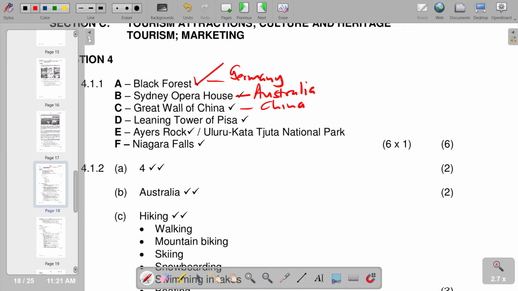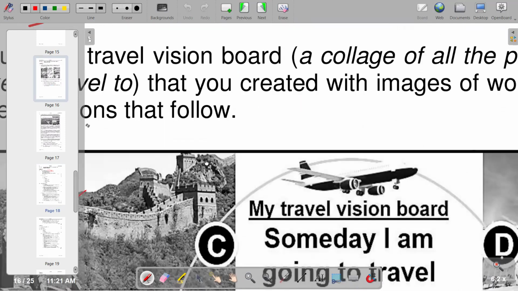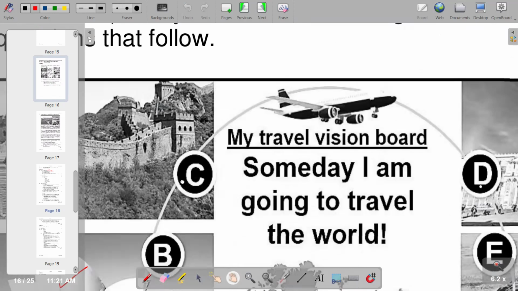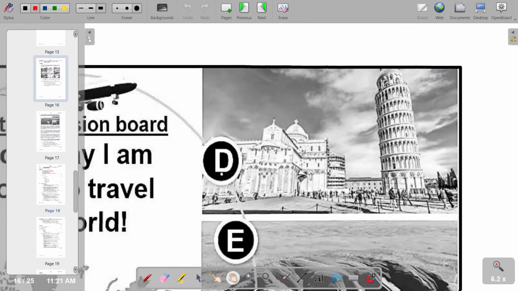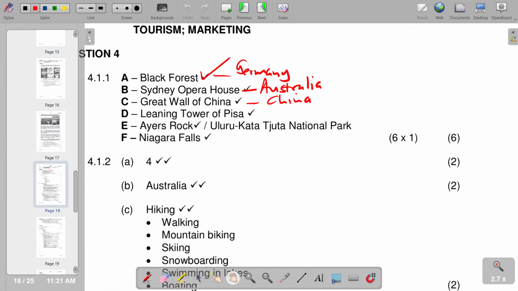Then we've got the Leaning Tower of Pisa as our D. Moving to our D, you see that our D is in this part. This is the Leaning Tower of Pisa, and obviously this one we find in Italy. So the Leaning Tower of Pisa, we find it in Italy.